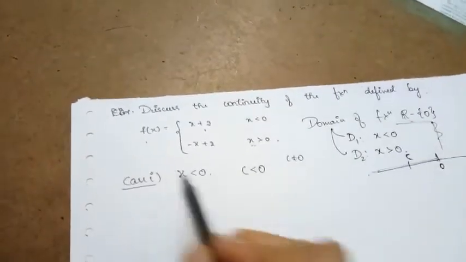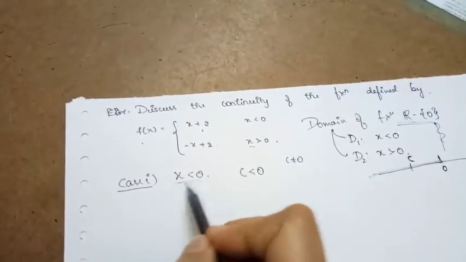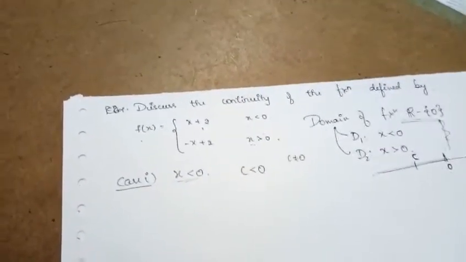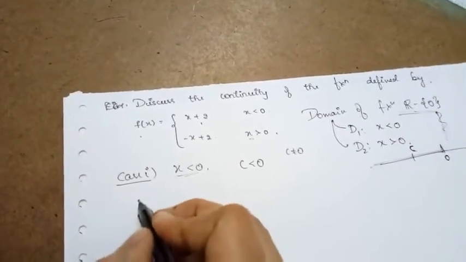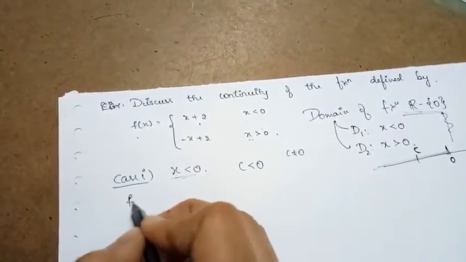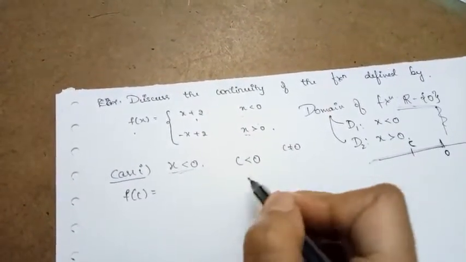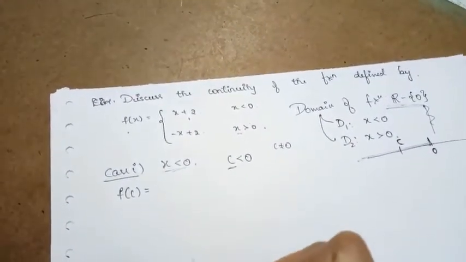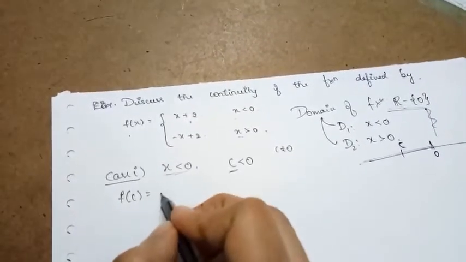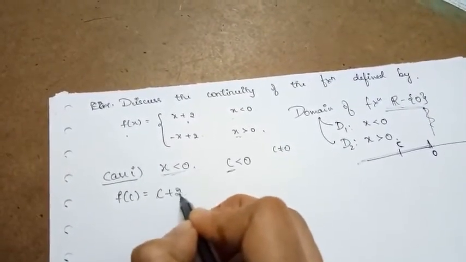So if I choose a c belonging to this domain, where c is strictly less than 0, let us see what the value of the function and the limit value are. f of c, the value of the function at x equal to c, is c plus 2.